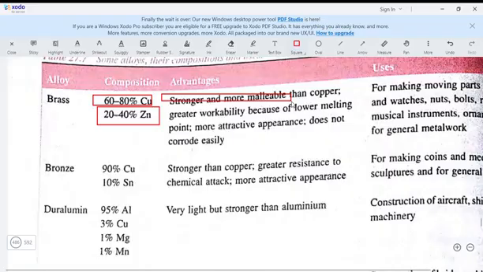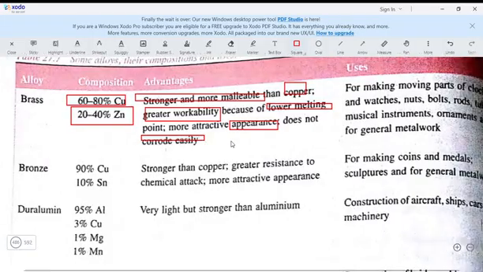That means you can hammer it more than ordinary copper. Then greater workability, so that you can do great work because of lower melting points and more attractive appearance. So when you join copper and zinc, the appearance will be more attractive. And it will not corrode easily. So what will you now use the brass for?